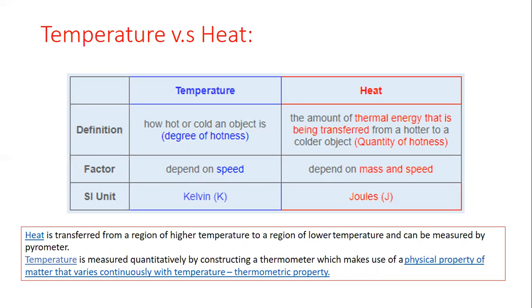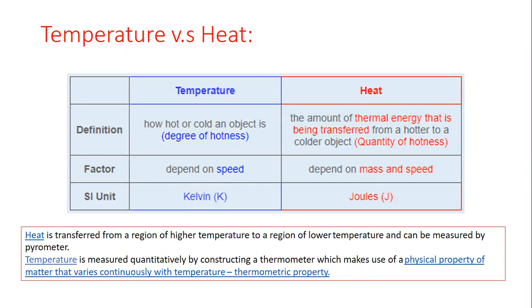Now the other thing is that temperature depends on the speed, while heat depends upon the mass and speed. The SI unit for temperature is Kelvin, and the SI unit for heat is joules. So beta, heat is the amount of energy which is traveling, a transit amount of energy, and heat always travels from a hotter region to a colder region.